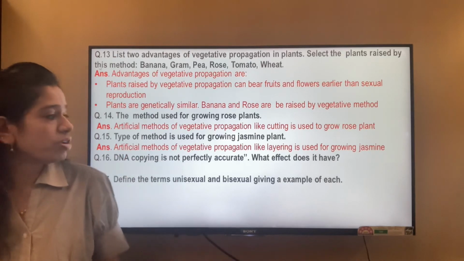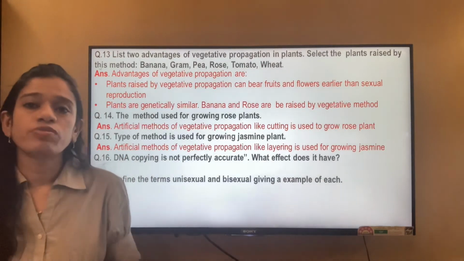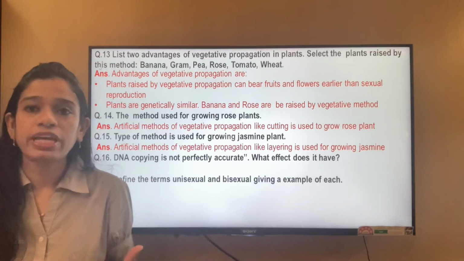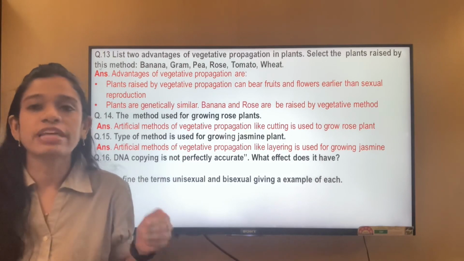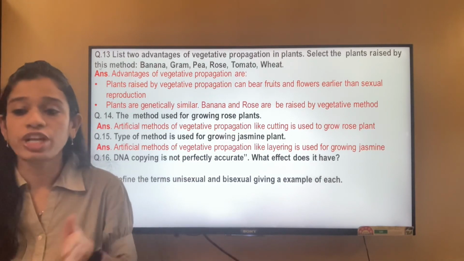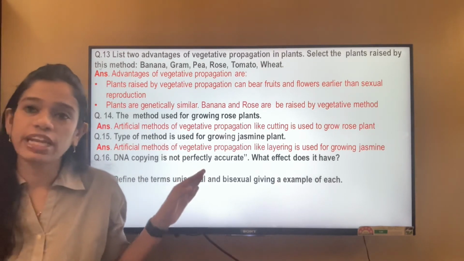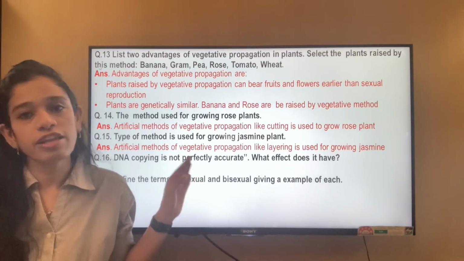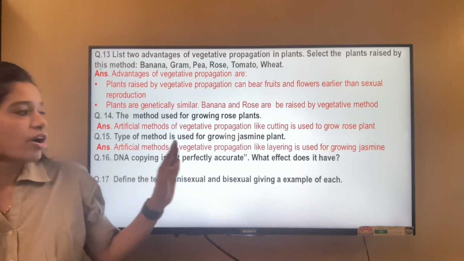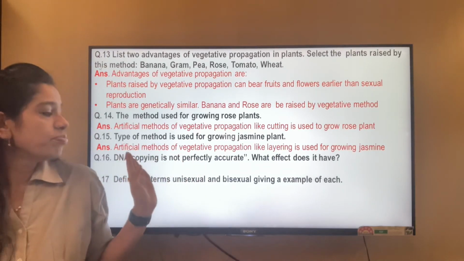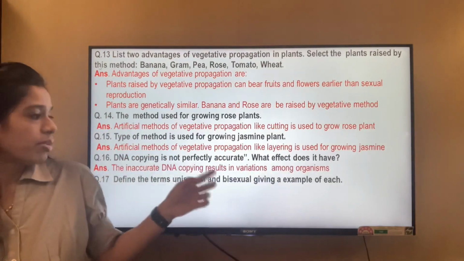DNA copying is not perfectly accurate. What effect does it have? DNA copying, or what we know as DNA replication, is not exactly accurate. If it were accurate, there wouldn't be any variation. What effect does it have? The effect of imperfect DNA copying is variation. You can write it in one sentence: the effect of imperfect DNA copying is variation among organisms.